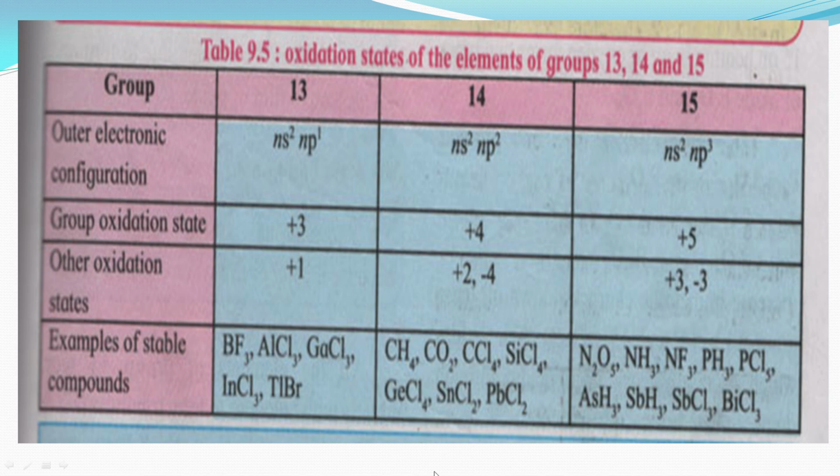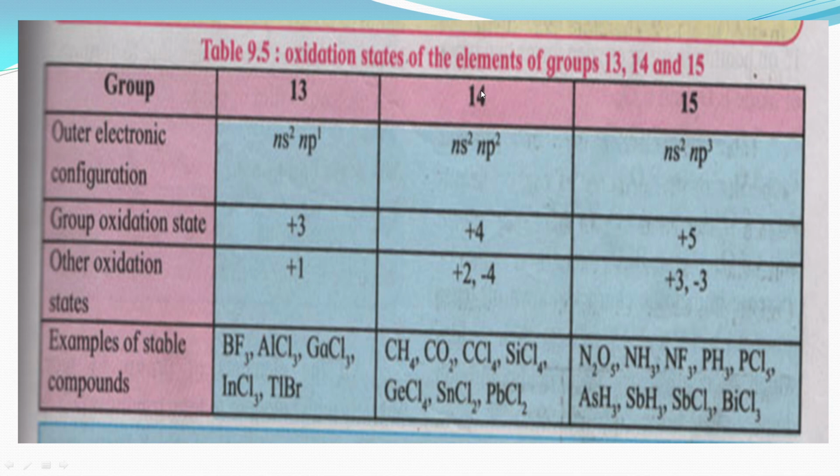Here we represent some oxidation states of elements of group 13, 14 and 15. The outer electronic configuration of group 13 is ns2 np1. The group oxidation state of group 13 is +3. The other oxidation state of group 13 is +1. Some examples of stable compounds of group 13 are BF3, AlCl3, GaCl3, InCl3 and TlBr.